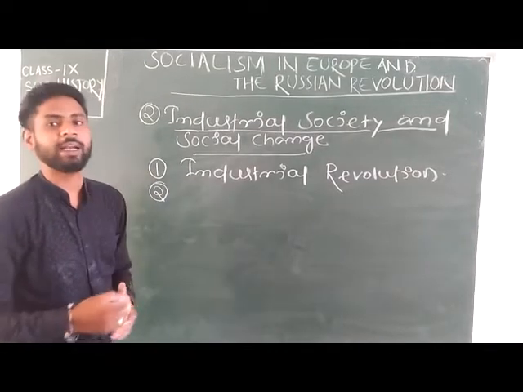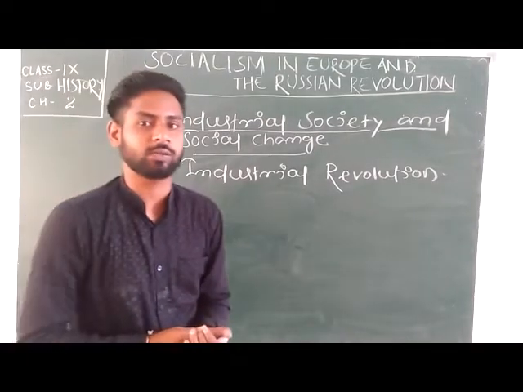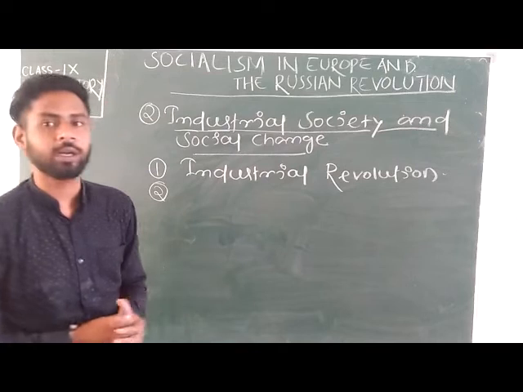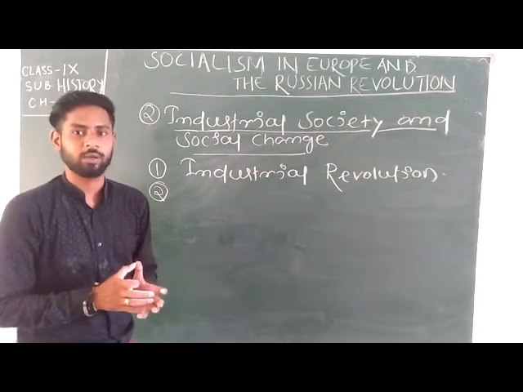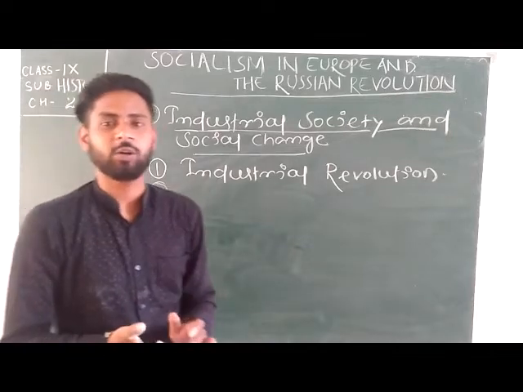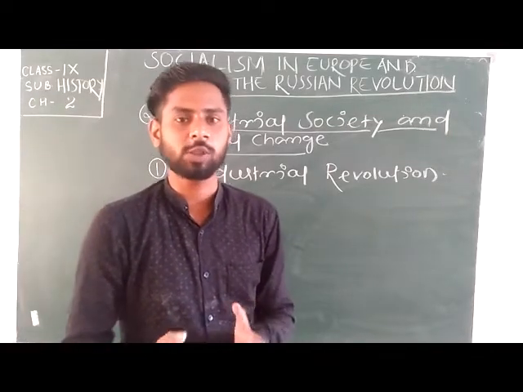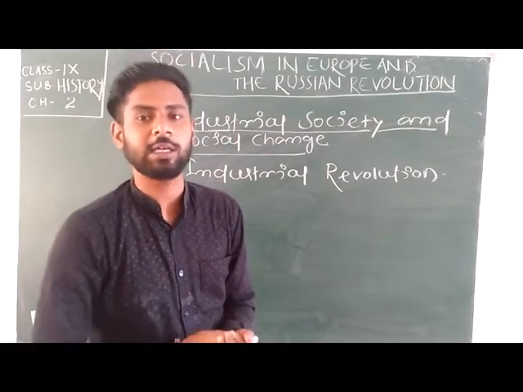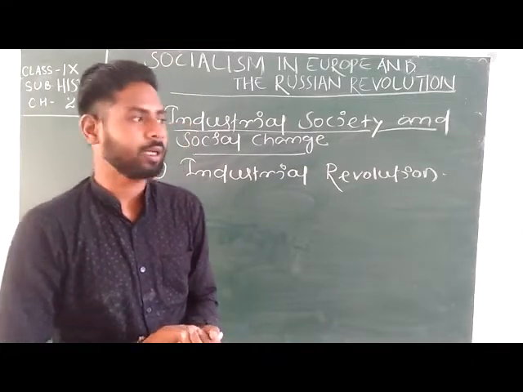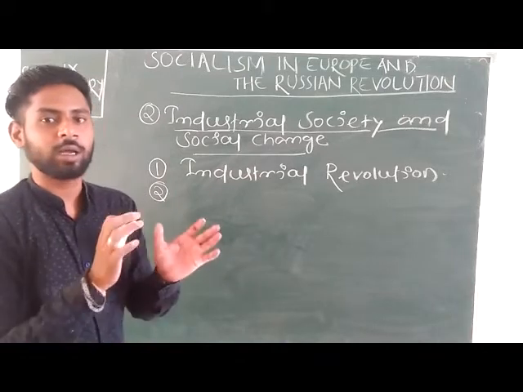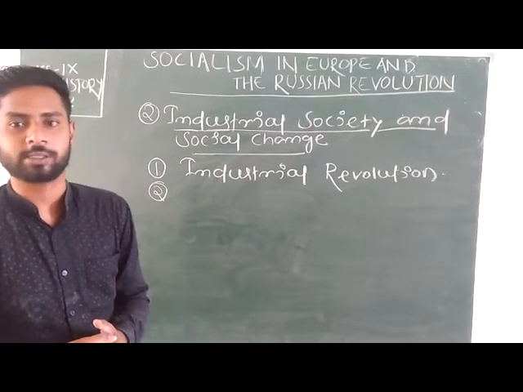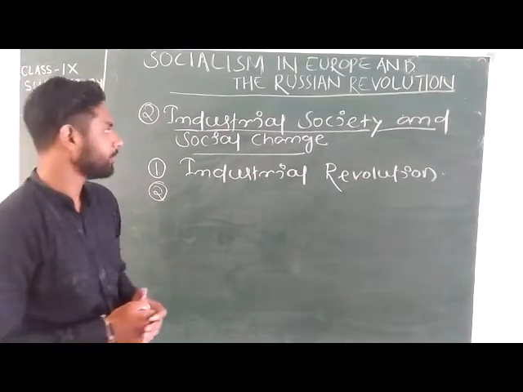Many social and economic changes occurred during the industrial revolution. Social changes like the poor class people, men, women and children, were pushed by the industrialists to work in the industrial sector or in factories for low wages. Got it?